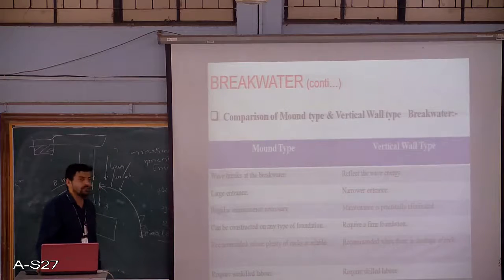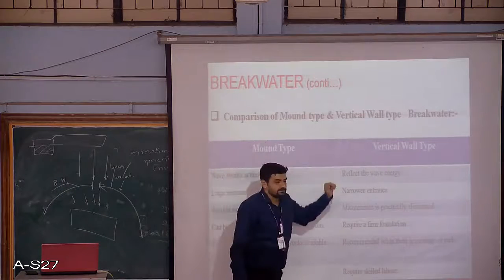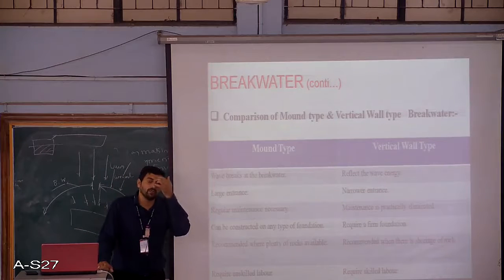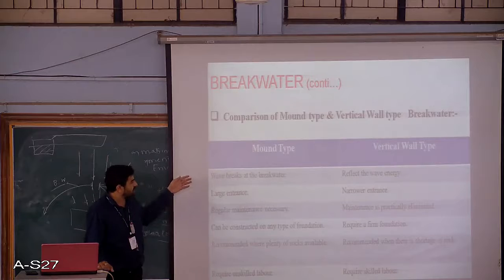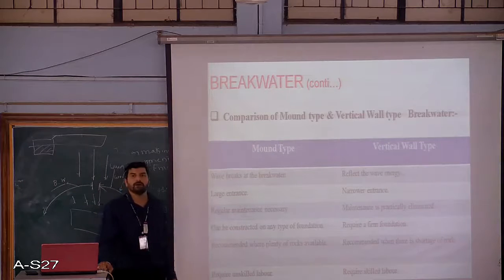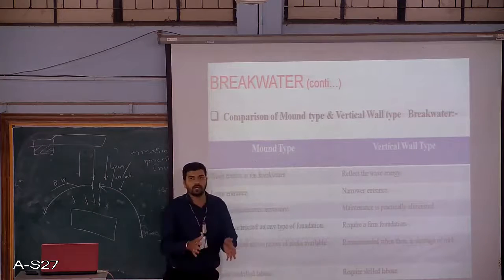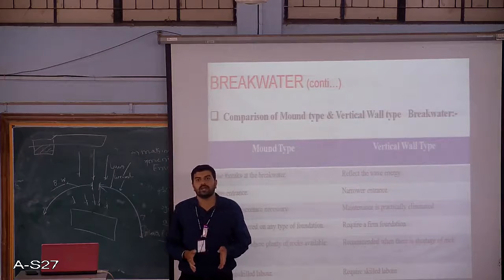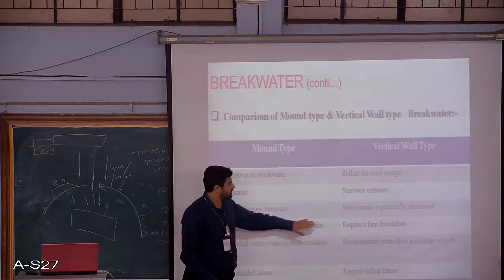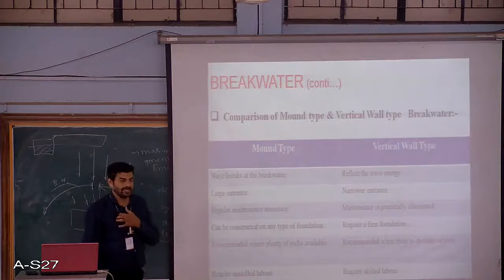If you go with the regular comparison, the mound type and the vertical wall type, based on the condition in that particular region, we will be selecting the type of breakwater that we go with for construction. For example, for a mound type, you need not have a firm foundation, whereas if you are going with the construction of a vertical wall type, the foundation needs to be firm. It should not be erodable. There should not be any settlements that take place after you start constructing. So this is one of the requirements if you are going with the vertical wall type, whereas in case of a mound type, there is no such need.